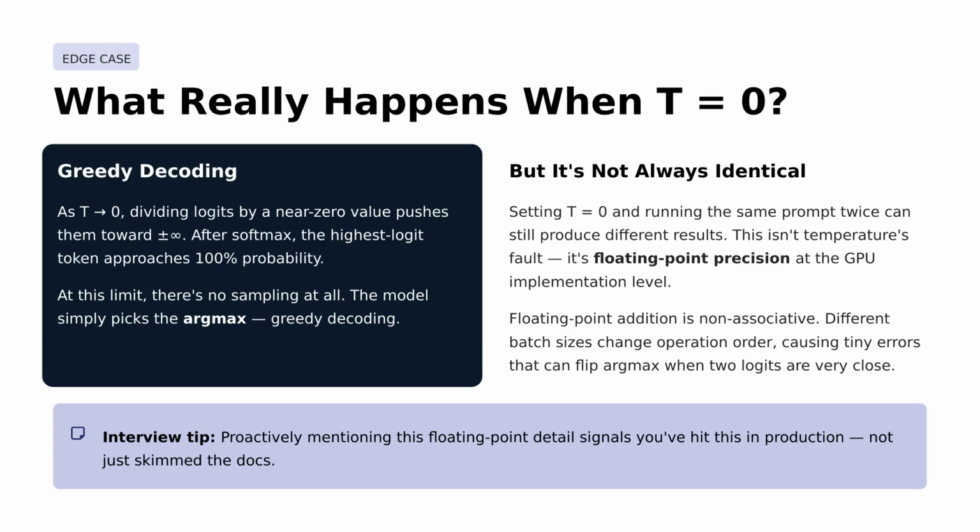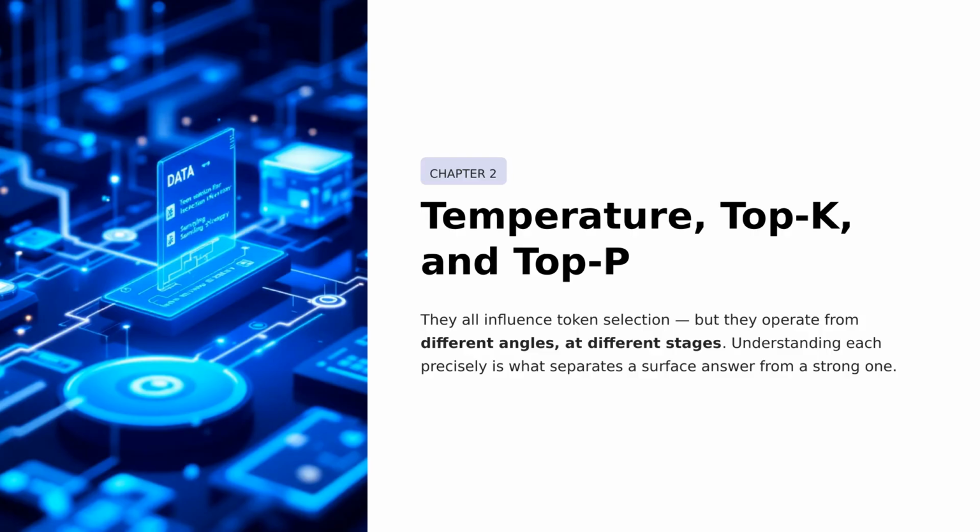Let's explore what happens when temperature, T, approaches 0 in greedy decoding. Dividing Logits by a near-zero value forces them toward infinity, making the highest Logit almost certain. At this point, sampling disappears, and the model selects the argmax. However, setting T to 0 might still yield different results due to floating point precision errors at the GPU level. Mentioning this nuance in interviews shows practical experience beyond just reading the documentation.